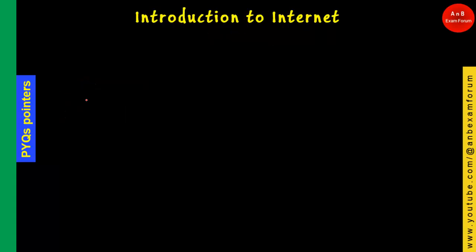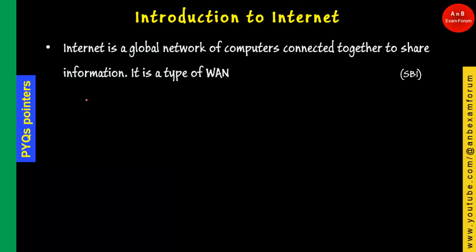So the first and foremost is the definition of internet. The definition says that it is a global network of computers which are connected together to share information, and basically it is a type of WAN.